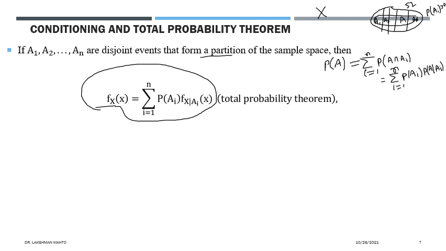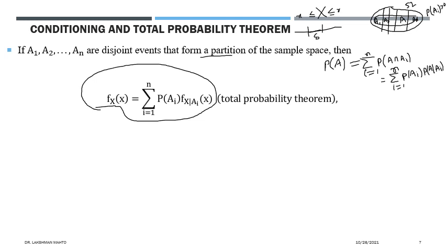Now this is a probability, and if you try to express it in terms of density, you confine yourself to a very small subinterval of width delta, and define an event this way: X takes a value between x and x plus delta.